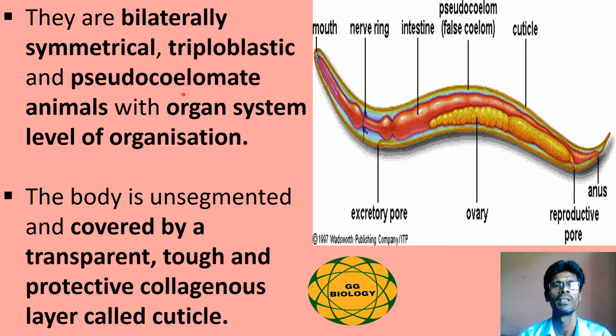And the coelom is nothing but the space between the alimentary canal and the body wall. Here in case of Aschelminthes, there is no true coelom, hence they are represented as pseudocoelomate. Also the Aschelminthes possess certain organs, and hence they belong to the organ system level of organization. The body is unsegmented, so there are no segments in Aschelminthes, as in Platyhelminthes, and they are covered by a transparent, tough and protective collagenous proteinaceous layer called the cuticle. So the body is covered by an outer layer known as the cuticle.